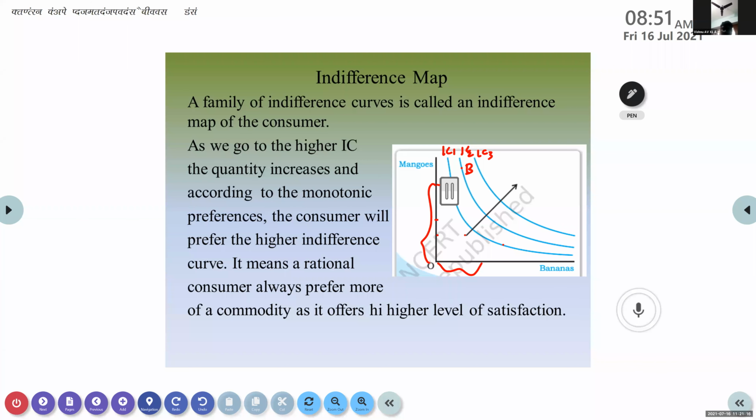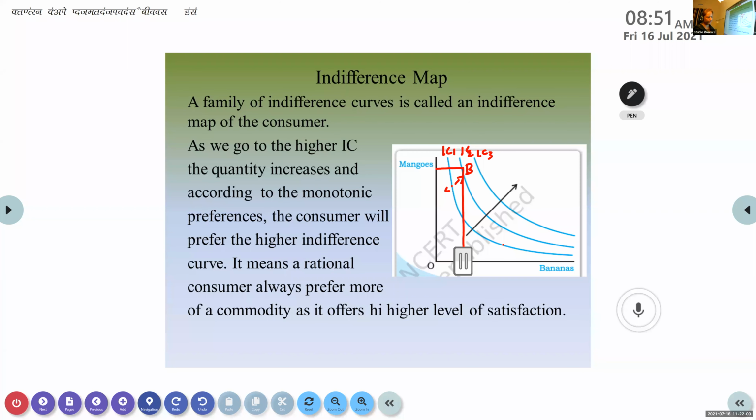Bananas increase. Mangoes increase. Both bananas and mangoes are increasing. Okay, so the second indifference curve, IC2, gives that person a higher level of satisfaction. Now the third one is given, IC3. Out of these three, which one will the consumer prefer? IC1 or IC2 or IC3? IC3, because it gives more.